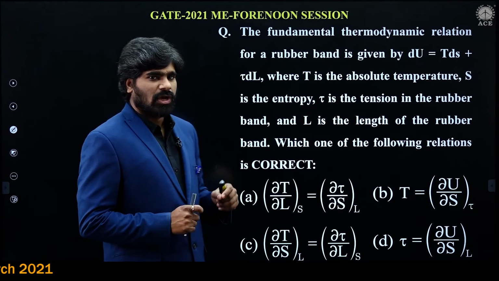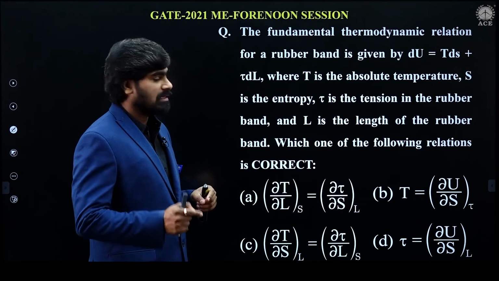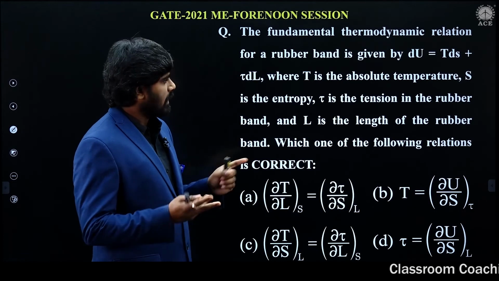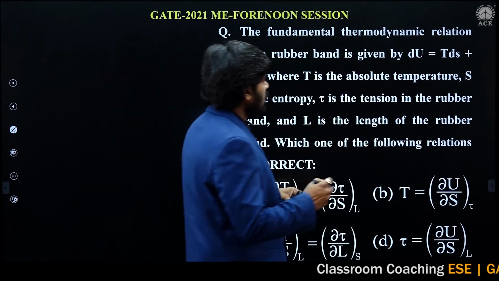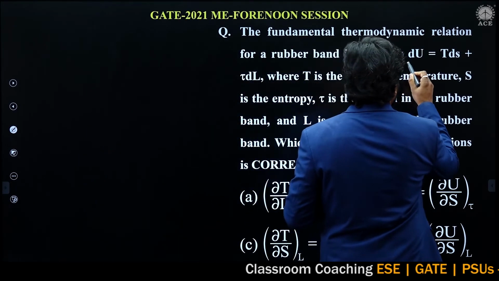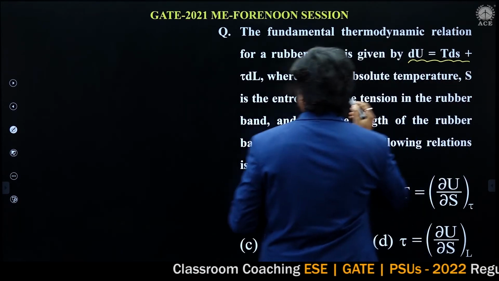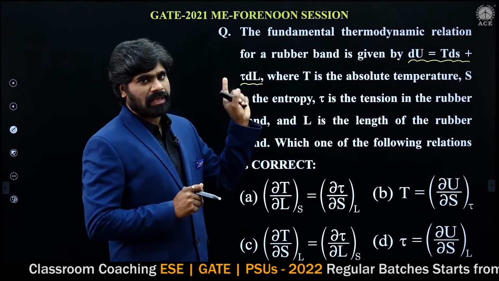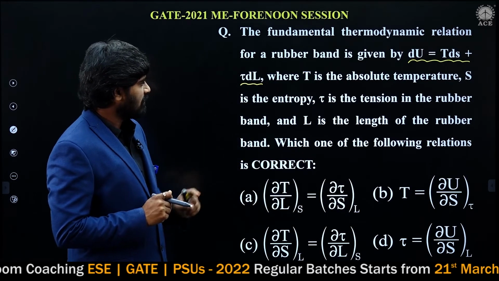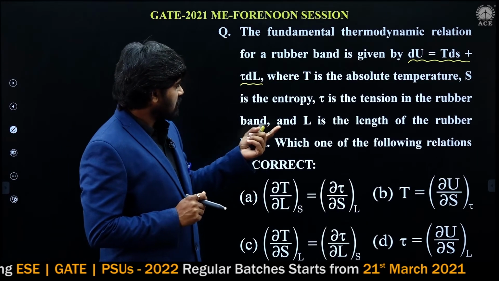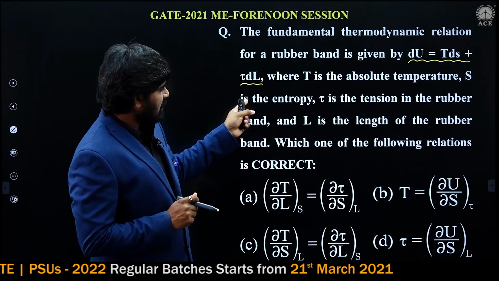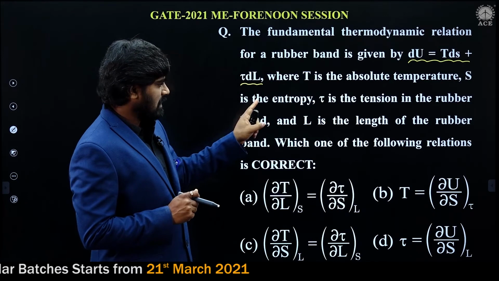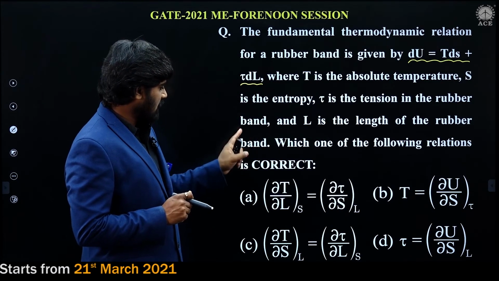Now let us solve this problem. The fundamental thermodynamic relation for a rubber band is given as dU equals TdS plus tau dL. T is the absolute temperature, S is the entropy, tau is the tension in the rubber band and L is the length of the rubber band. Which of the following relations are correct?